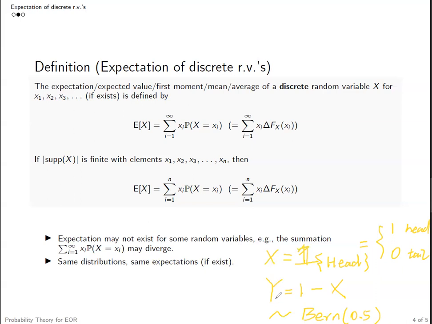X and y are not equal to each other, but they have the same distribution. And what are the expected value of x and expectation of y? They essentially both equal 0.5. You can verify by the definition here, because the expectation of either x or y is equal to 0 times 0.5 plus 1 times 0.5, which is equal to 0.5. So if random variables have the same distribution, they're going to have the same expectation.